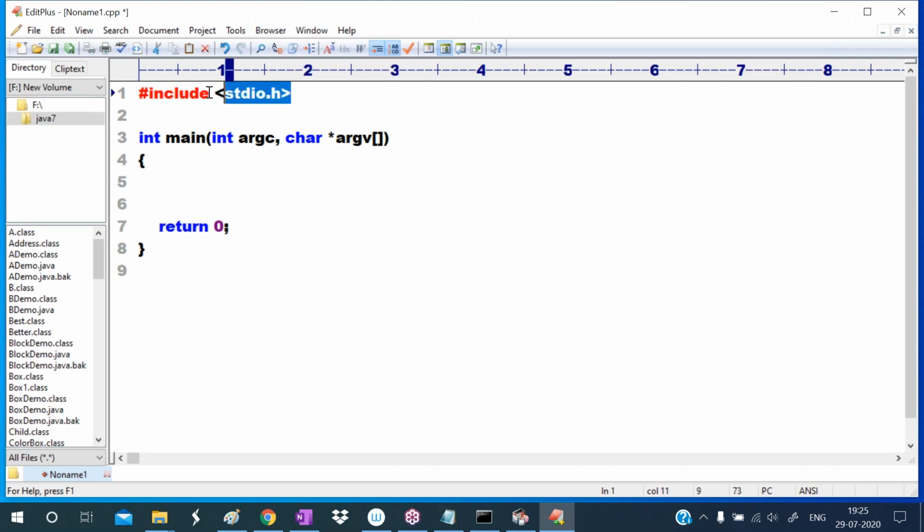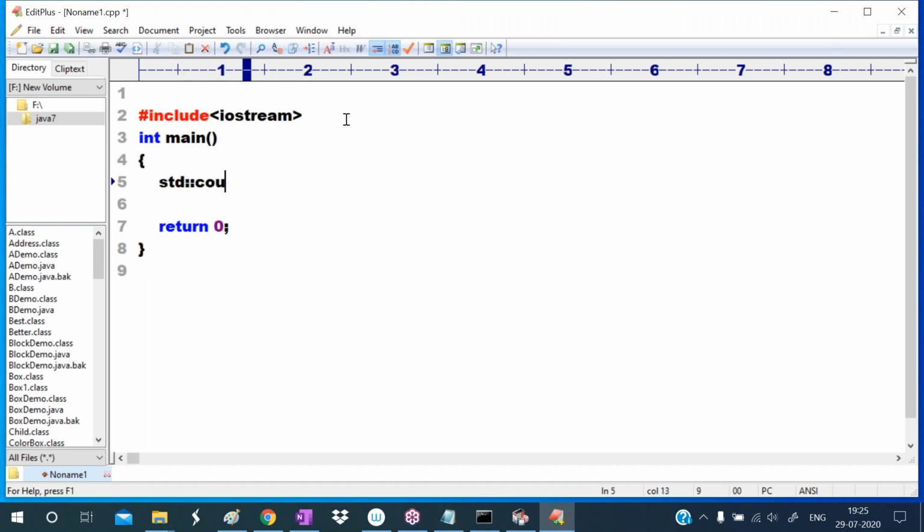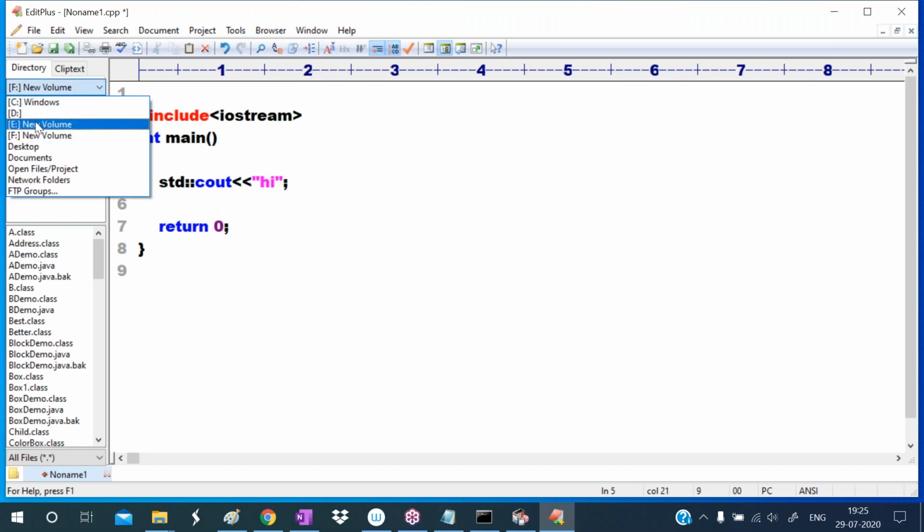This is the preprocessor directive. We have no need to take these arguments, so just simply write the program here. What I'm writing: hash include iostream. I want to print on the output screen, so write std scope resolution operator cout hi. This program I am saving